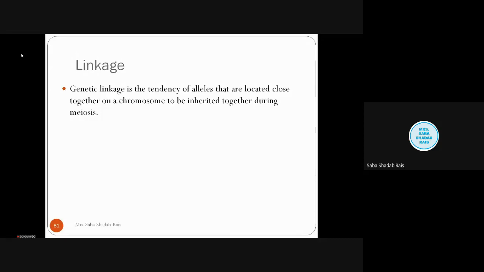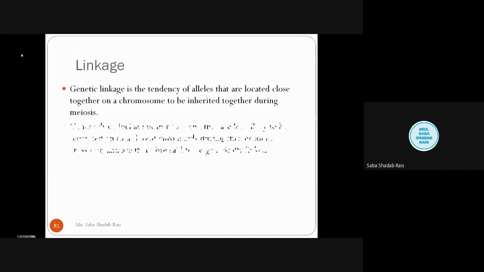Not only this, in the second round of meiosis, we have learned meiosis 1 and meiosis 2. So this chromosomal pair, which we call sister chromatids, even they get separated. A single chromatid goes into each gamete. So if the genes are present on the same chromosome, they will be inherited together, they will go together during meiosis.